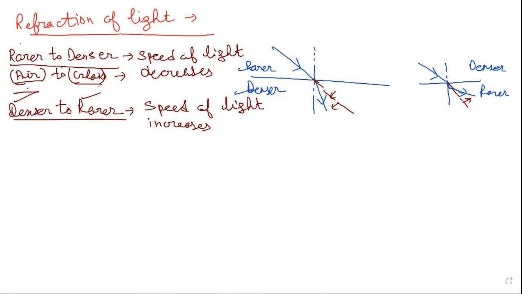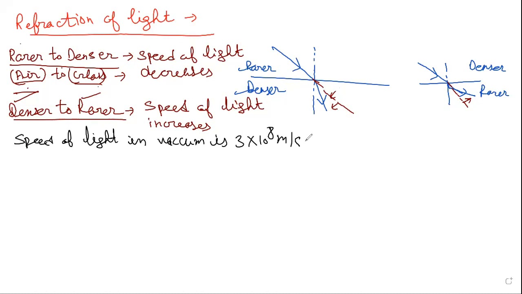Okay. Now the next is: what is the cause of refraction of light? We know that it is happening, but why is the ray of light bending towards the normal or away from the normal? Why is it not moving straight? Because the speed of light in vacuum, everybody knows, is 3 into 10 raised to power 8 meter per second, right?